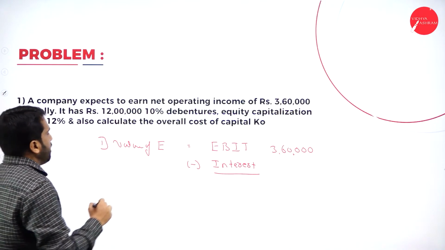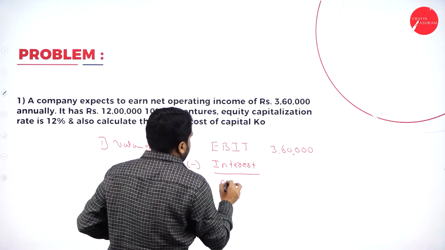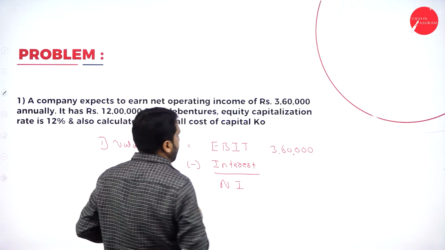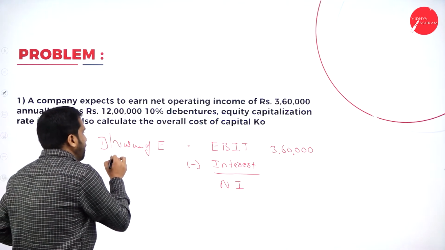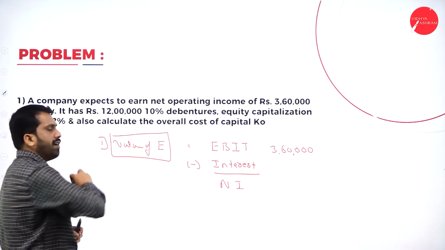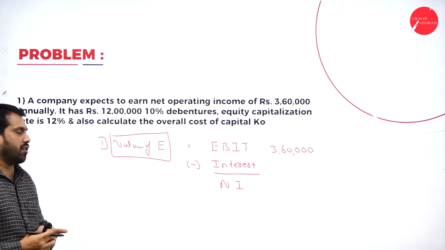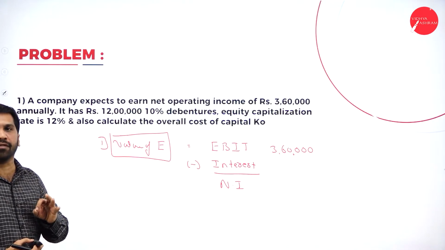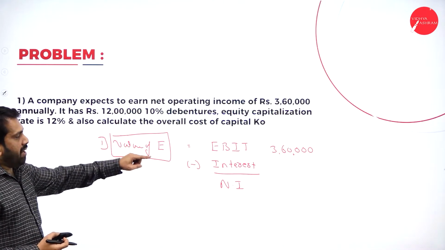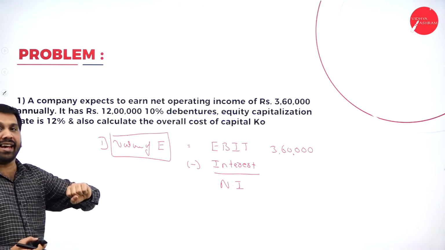So if you do this, you will get net income, NI. Now, what are we finding out? Value of equity. In the NI approach, the first thing you have to find out is value of equity. EBIT minus interest, you will get NI.